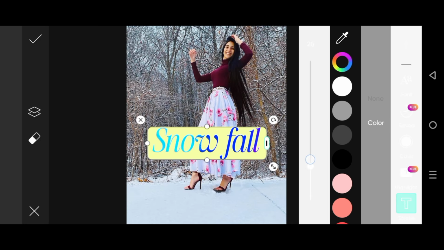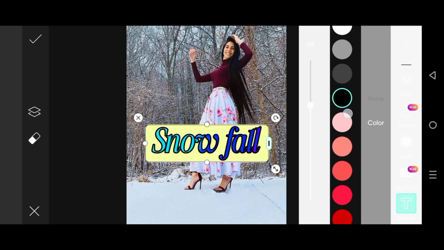Now we could apply any kind of stroke on it guys, which you could watch on the screen. Like these strokes have been applied on it.